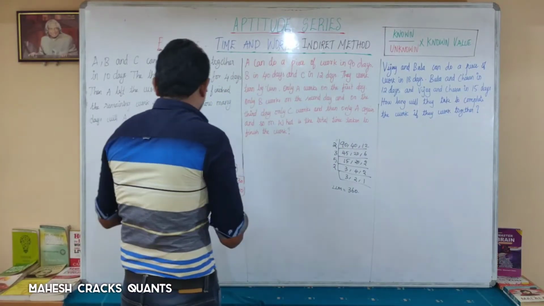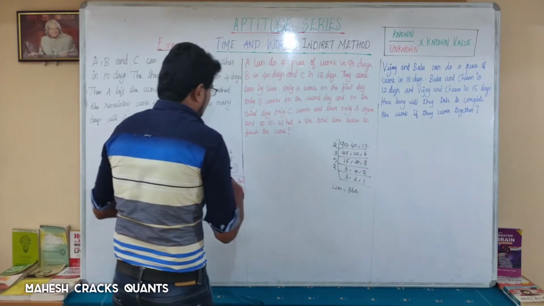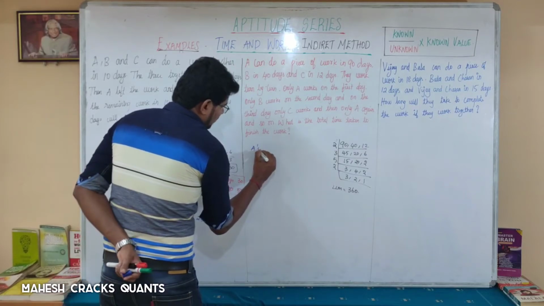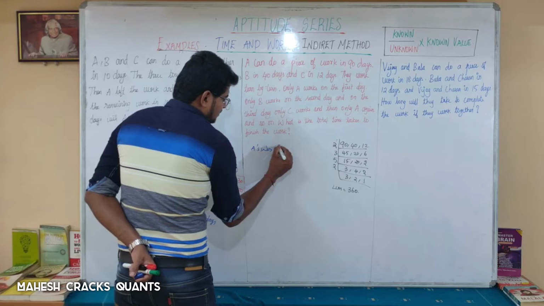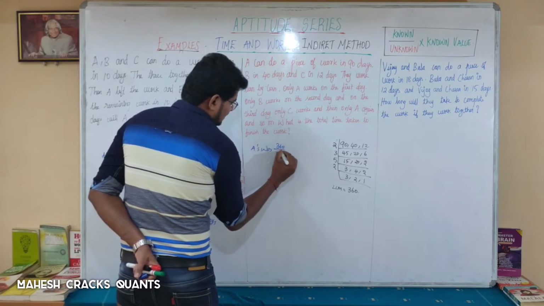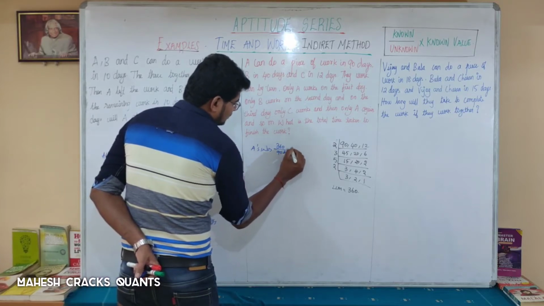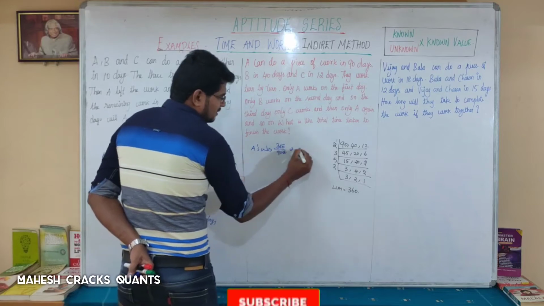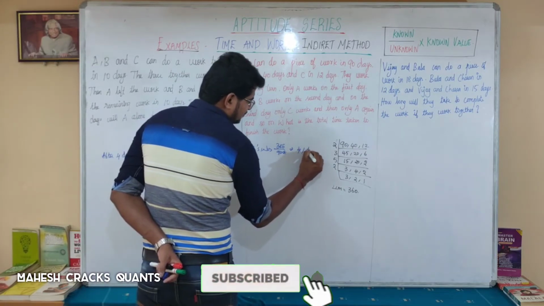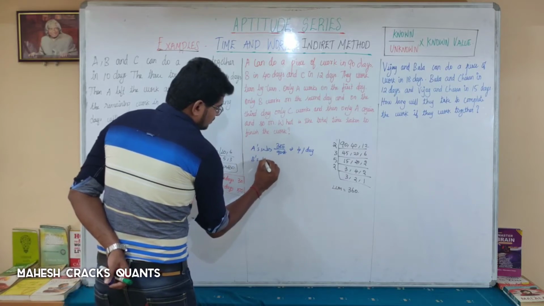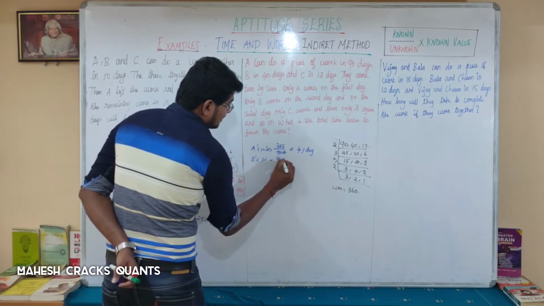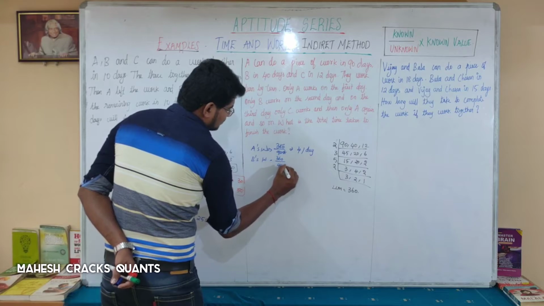A alone can do, so A's work is 360 in 90 days. Cancelling this, you will get 4 per day. A will do 4 per day. B's work: 360 in 40 days.